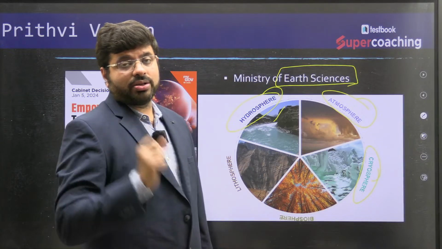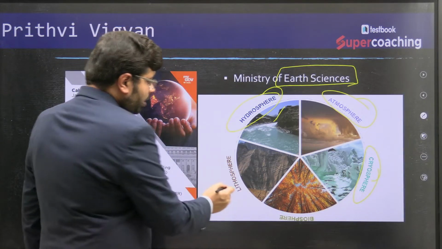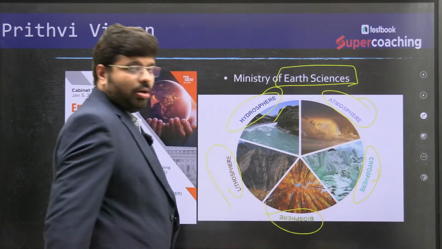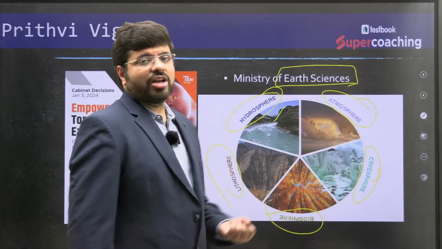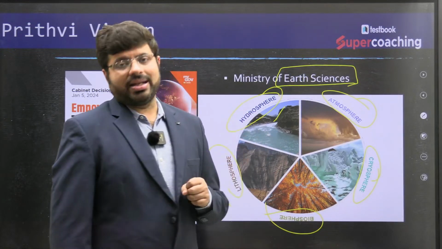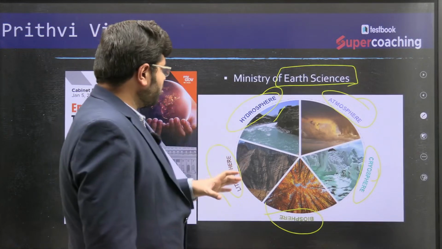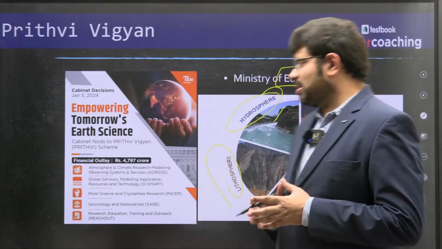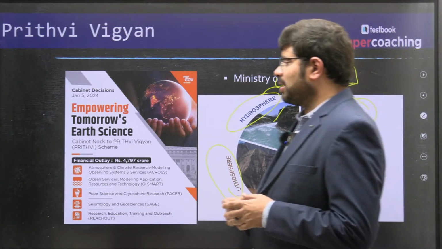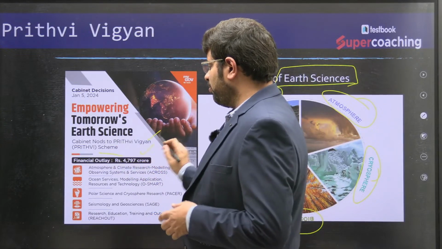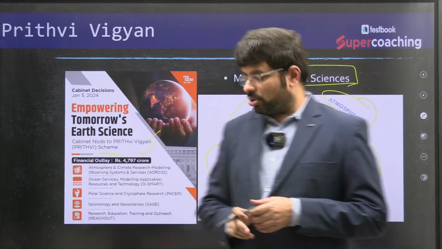What do you mean by cryosphere? You need to understand that. The lithosphere, the rock sphere, as well as the biosphere, the life. In fact, these are the 5 major spheres of geography. You can see that they interact very closely with each other. Keeping this into consideration, the Ministry of Earth Sciences has given an outlay. Recently, the Cabinet has given its nod to this PRITHvi VIgyan scheme with a financial outlay of almost around 5,000 crores.